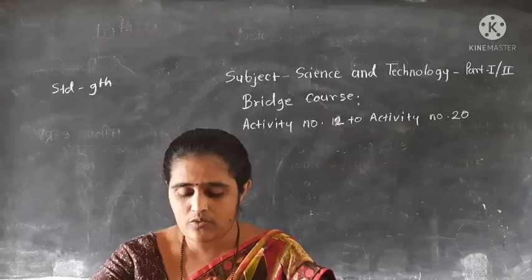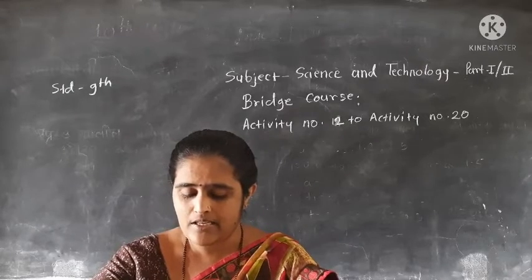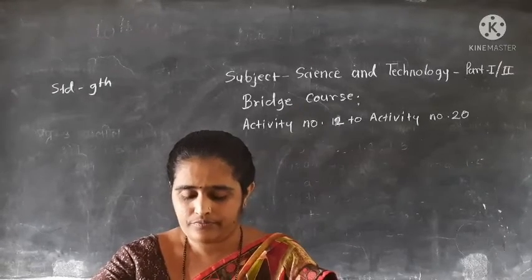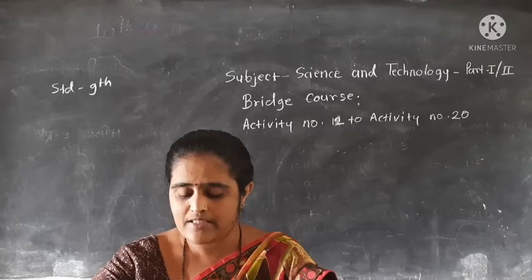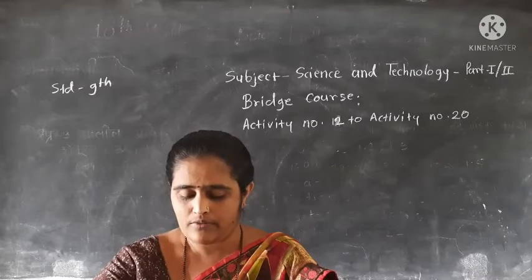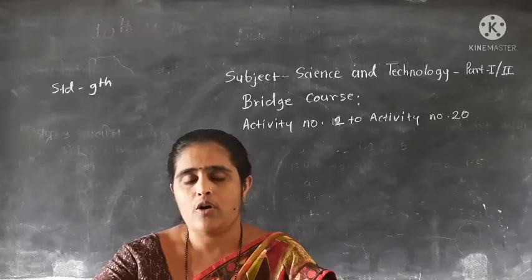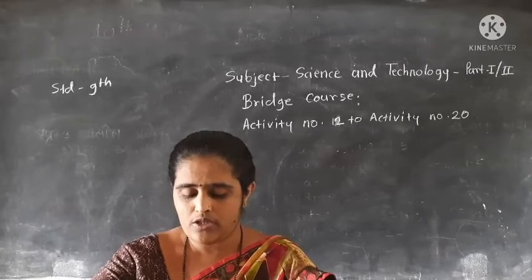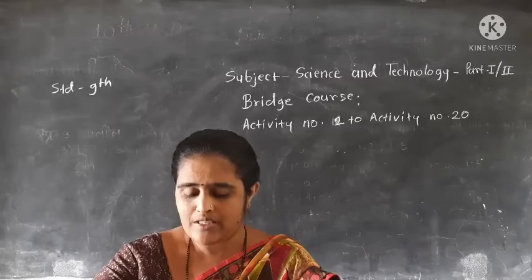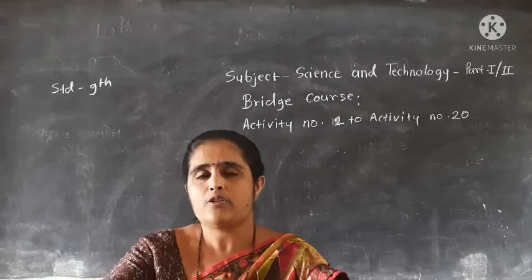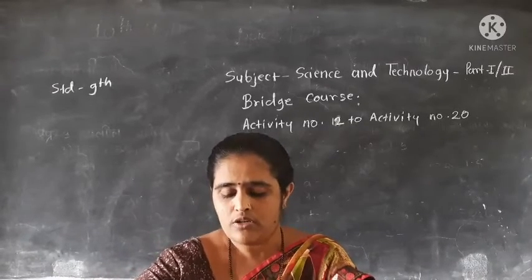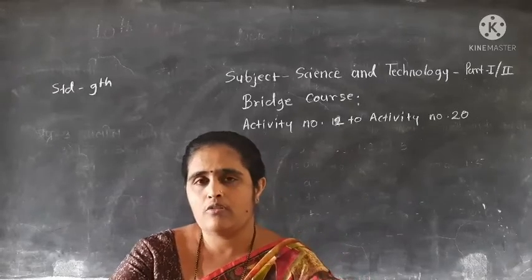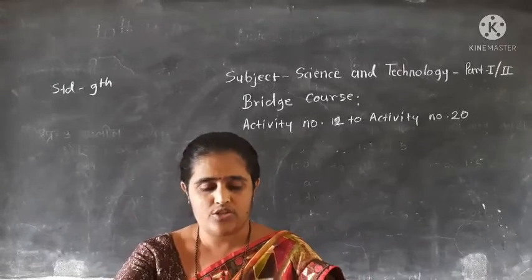The next question is wood, glass, plastic and thermocol. Wood is the odd man out because wood is a decomposable material. Plastic, glass and thermocol take a long period for decomposition. So wood is the correct answer of this question.